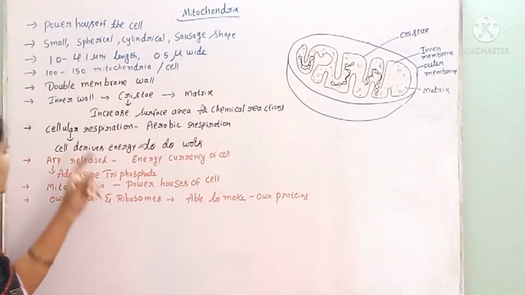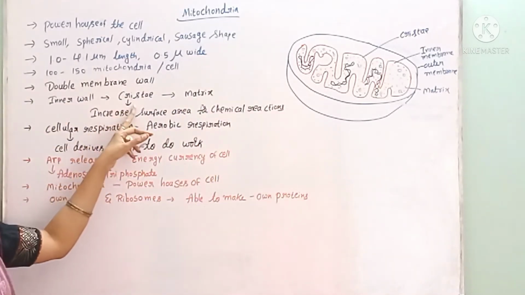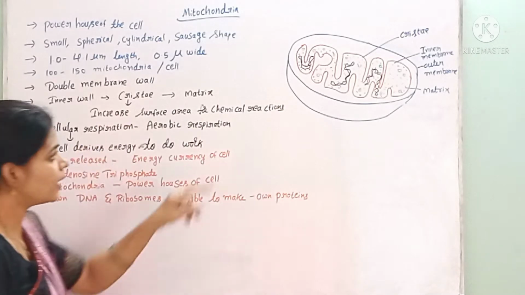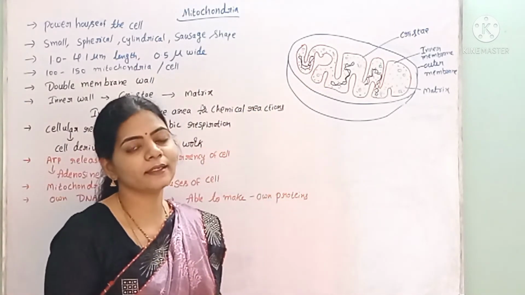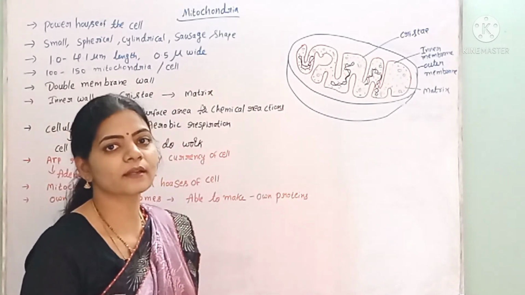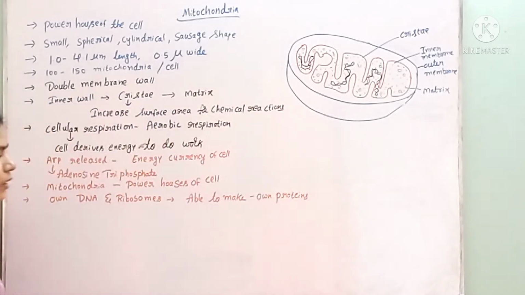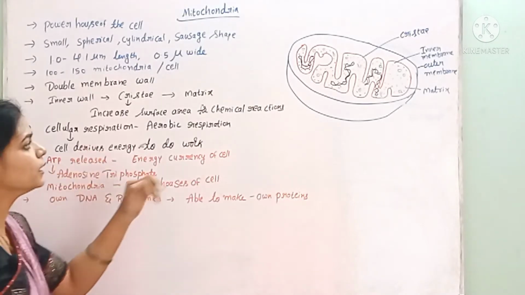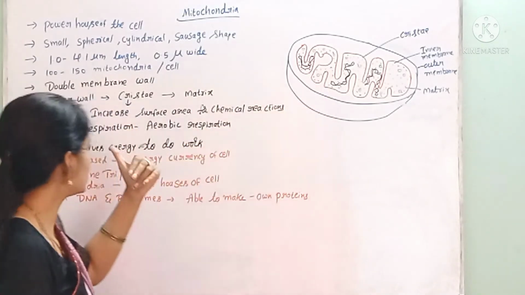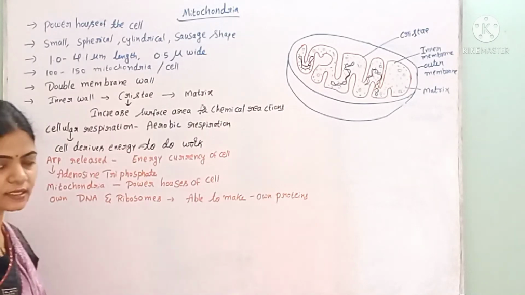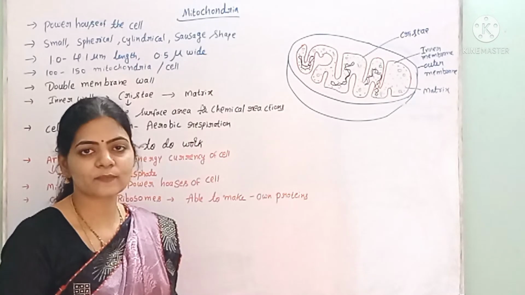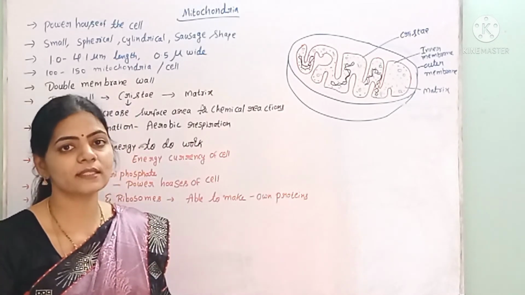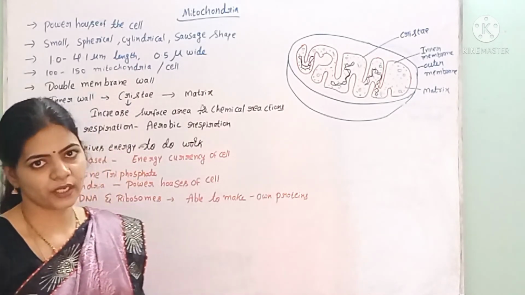Because of the infoldings in the cristae, the surface area increases for different chemical reactions to take place. What chemical reactions take place here? Within the matrix, cellular respiration takes place. What is meant by cellular respiration? Respiration that takes place inside the cell is called cellular respiration.